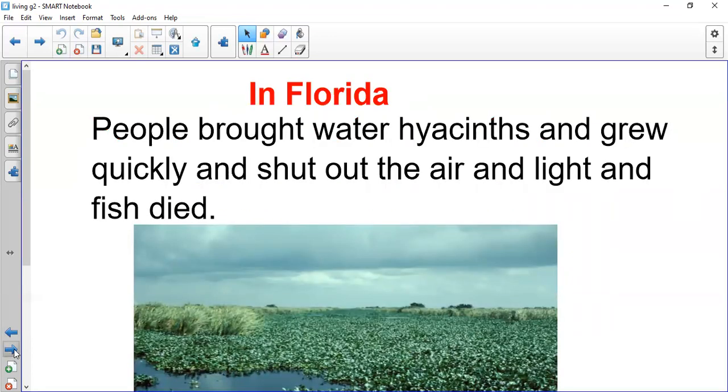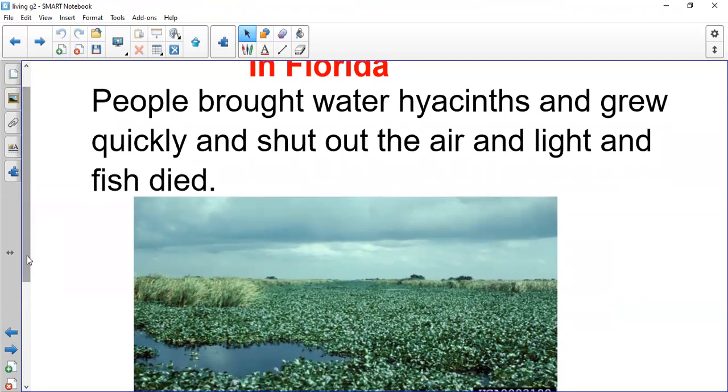Here is an example of how people can change the environment in a bad way. It happened in Florida. People brought water hyacinth. What is a water hyacinth? This is a water hyacinth. It's a kind of flower or plant. It grows very quickly near the water. That's why it's called water hyacinth, because it needs a lot of water to grow, and it grows so fast.